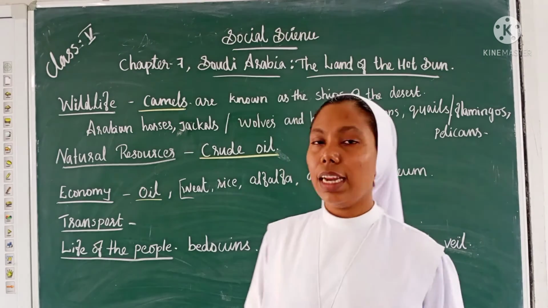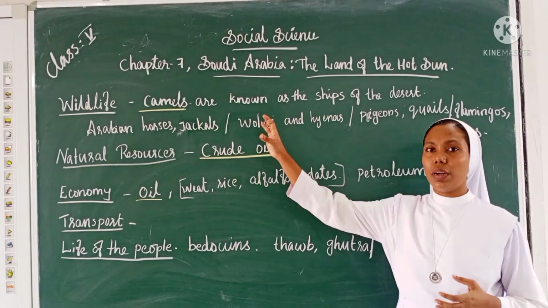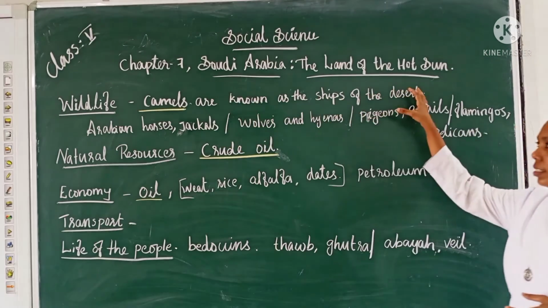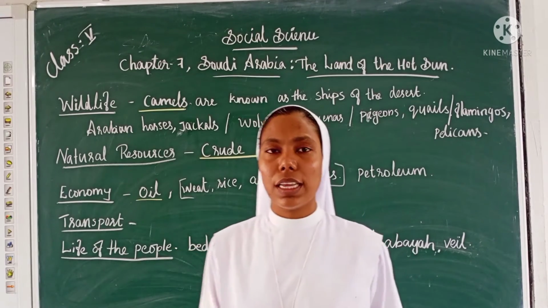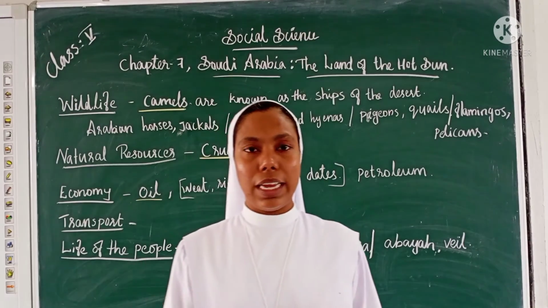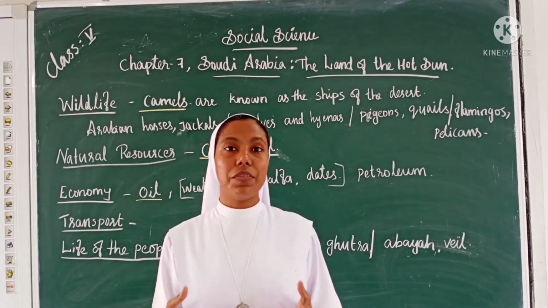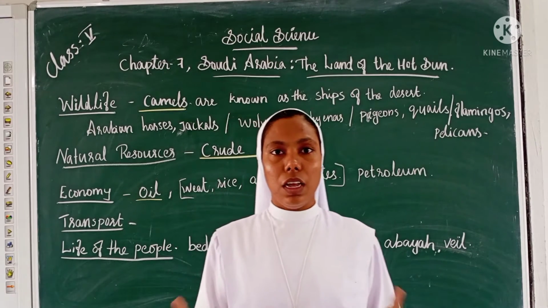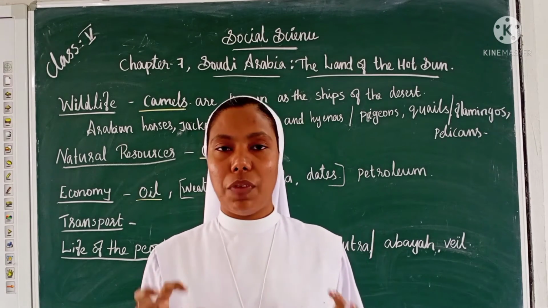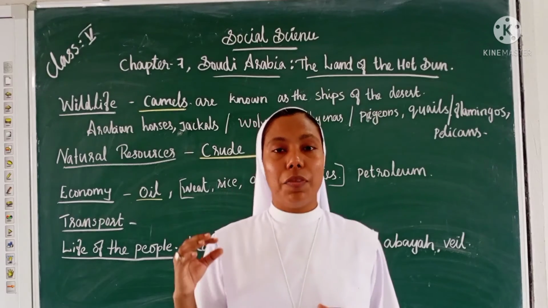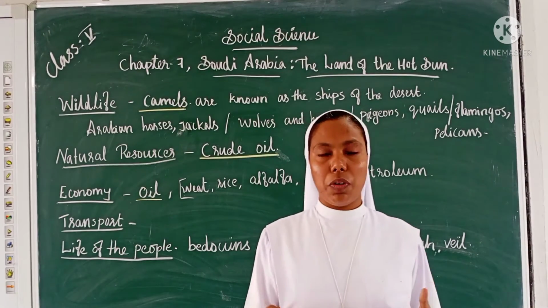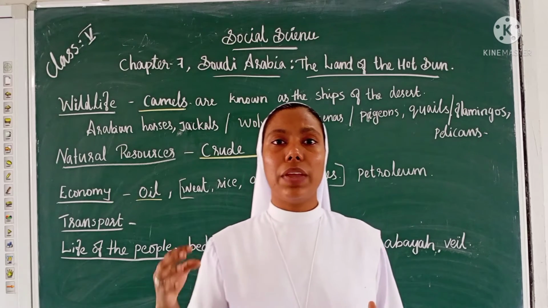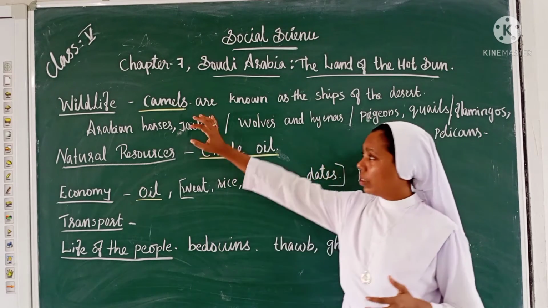We can see the camels, known as the ship of the desert. Why are the camels there? The camels can live without food and water for many days, storing the water in the stomach and the fat in the hump. So we find many camels in Saudi Arabia.